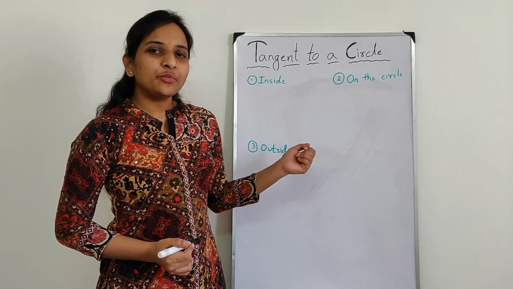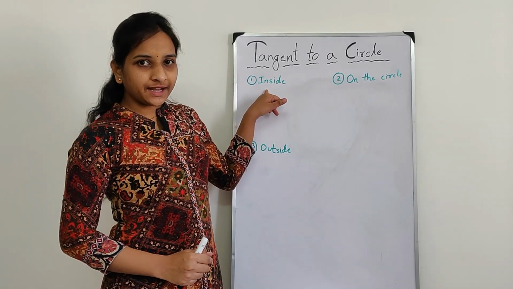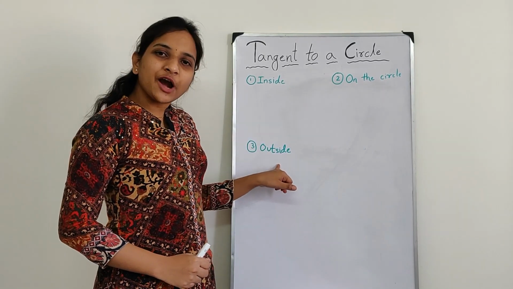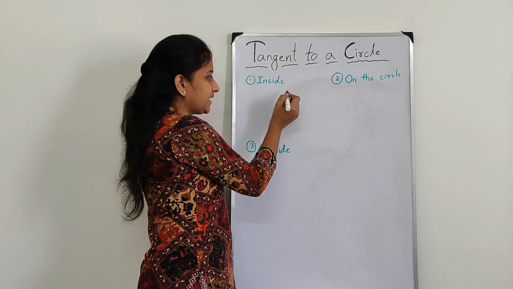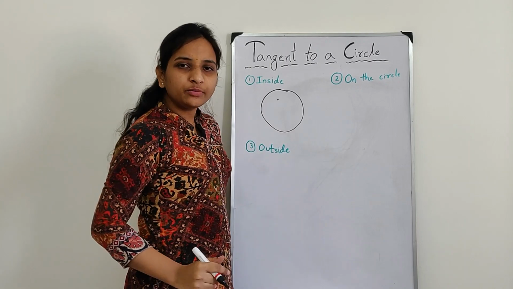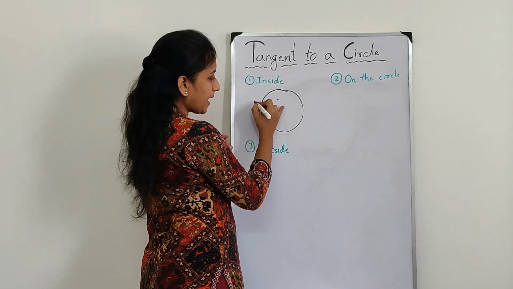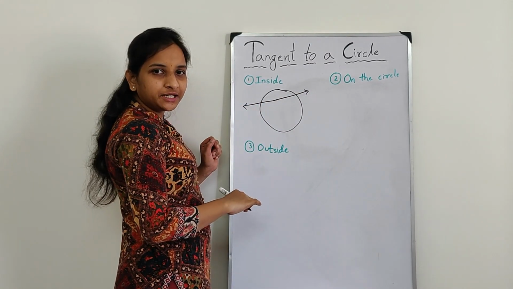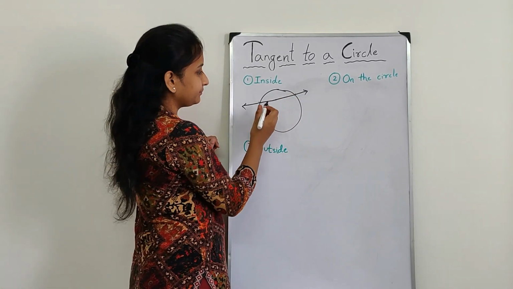Now let us see how many tangents you can draw from a point, if the point is inside the circle, if the point is on the circle, and if the point is outside of the circle. First, if the point is inside of the circle, this is the circle and let's say this is the point. How many tangents can you draw from this point? I am drawing one line from this point. Is this a tangent? No, it intersects the circle at 2 points. This is not a tangent.